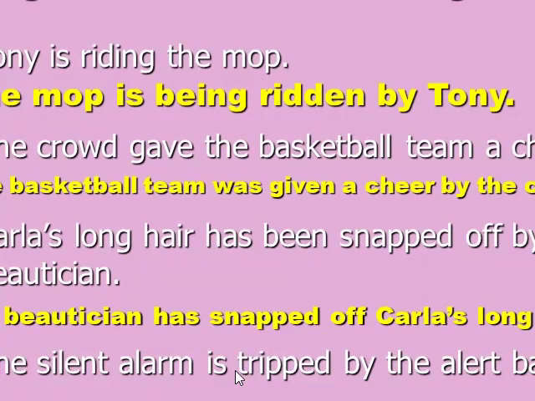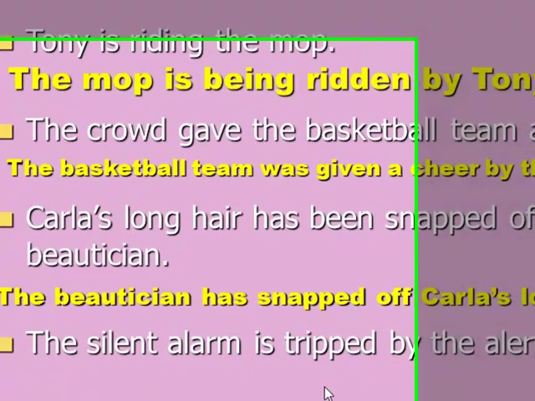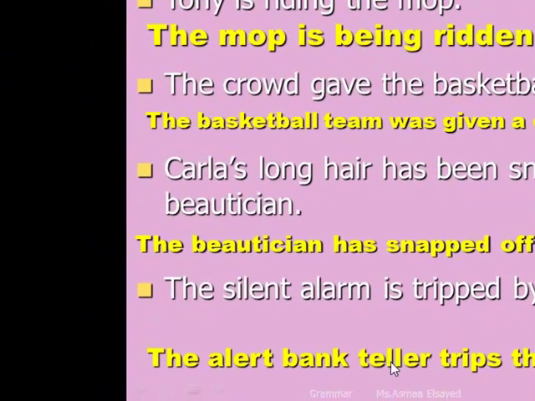The silent alarm is tripped by the alert bank teller. So here we said is tripped, that's the verb to be plus past participle, so we are talking in the passive voice. I don't need verb to be anymore. Okay, the past participle of the main verb, do I need it? No, because we're not in the perfect form, we are in the present simple form. So I will use the present simple verb, infinitive or singular s. Bank teller, singular or plural? Singular, so trips.